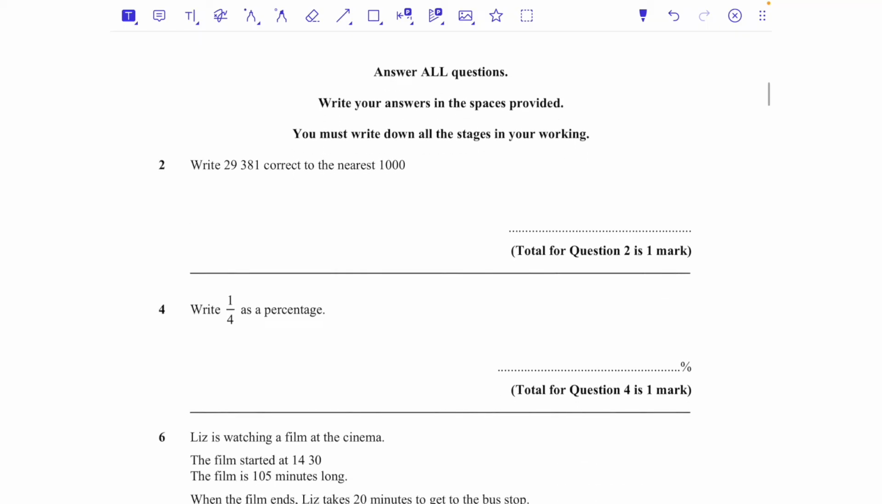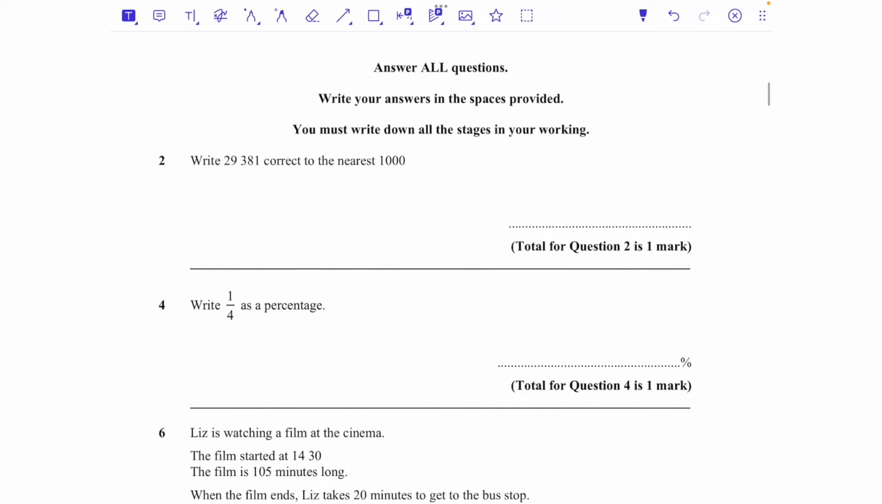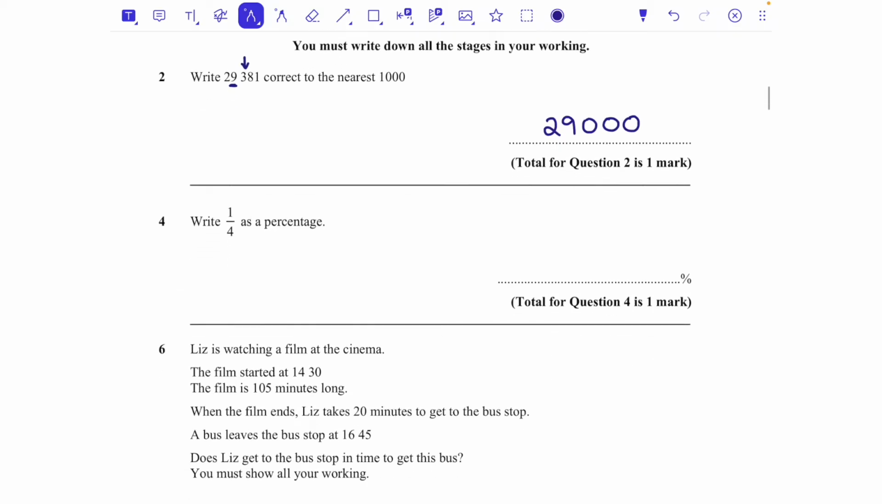Let's get into it. So question number 2, write 29,381 correct to the nearest thousand. This is your thousands column here, the 9. So we're always going to check the next column. If it's 5 and above, it will round up, and if it's 4 and below, then it will round down. We've got a 3 here, so this is rounding down, so we're going to put 29,000. If it had rounded up, it would have gone to 30,000, but just 29,000 for that one.